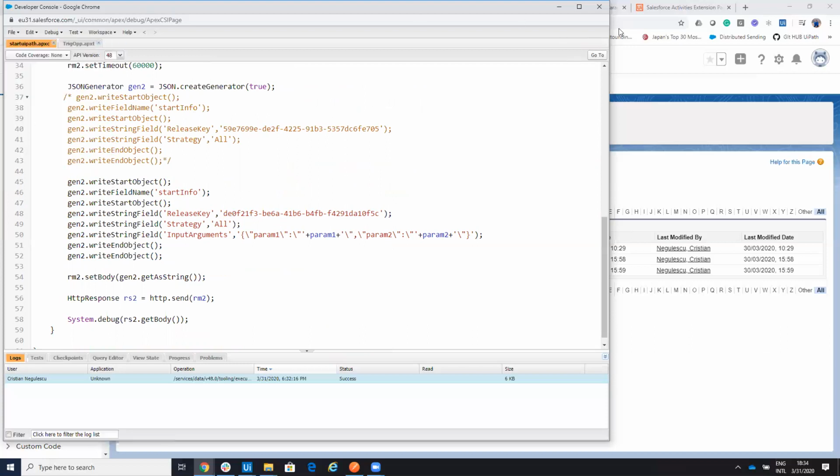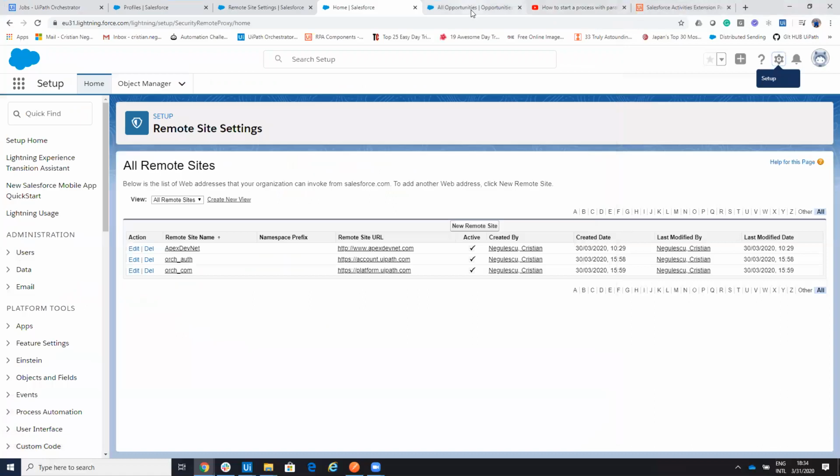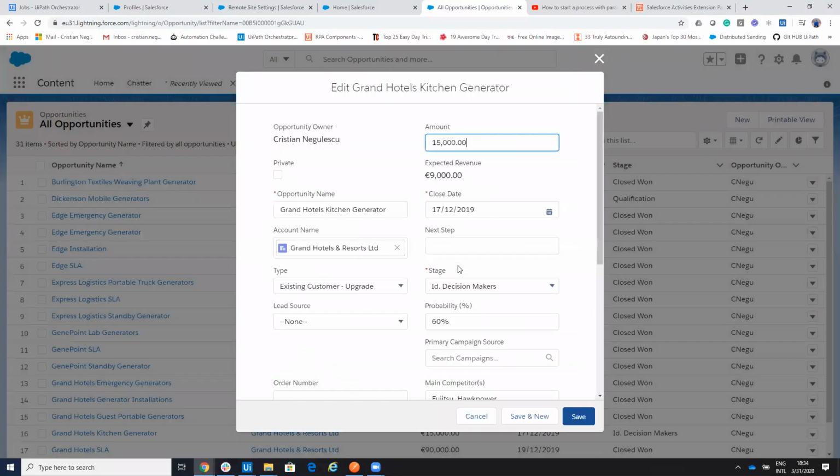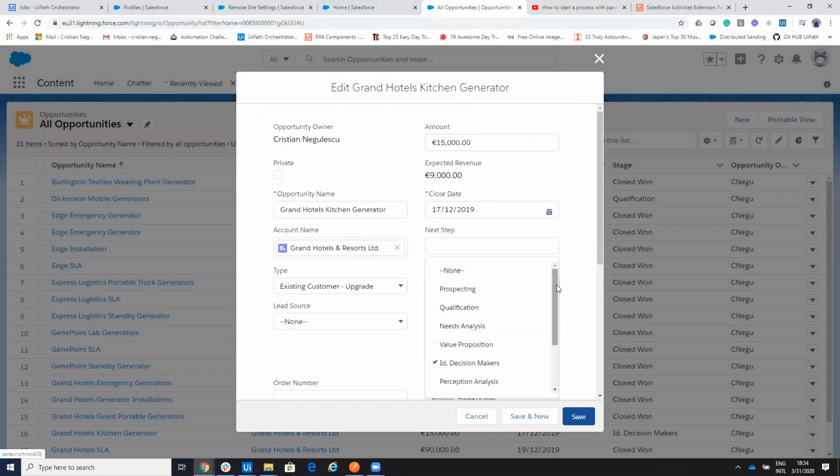It's saved. And now we'll go back to Salesforce. And on Salesforce, on the opportunities, we will go on the opportunity, hit edit, and we'll change the stage. So instead of decision, I will change it to Closed Won.